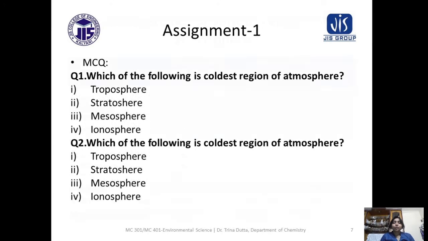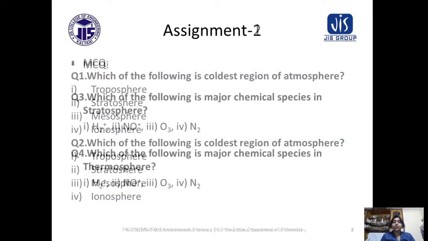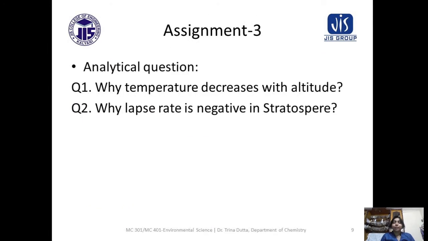I told you earlier that in troposphere the temperature decreases with the altitude, and for stratosphere temperature increases. So this is the question: why temperature decreases with altitude in troposphere and why lapse rate is negative in stratosphere.